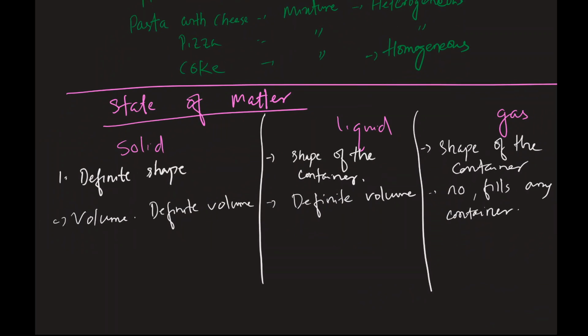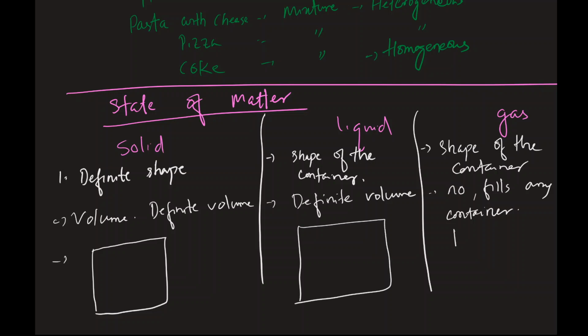Okay, so how about the arrangement of particles? All matter is made up of small tiny particles. I'm just going to draw here, then you can generalize a statement. Both solid, liquid, and gas are made up of particles. And when we look deeper into it, this is how the solid particles are held together. So what do you observe here in solid?